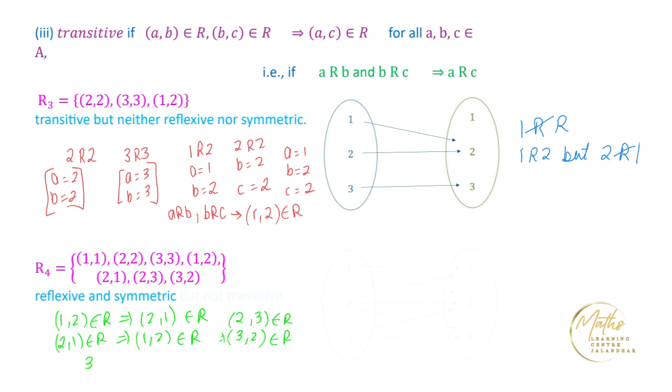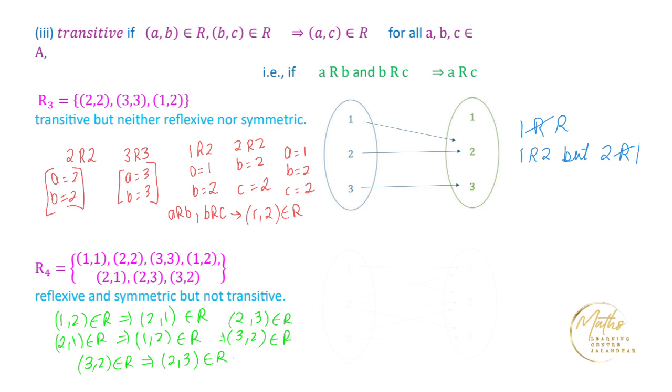Similarly, when (3, 2) belongs to R, this implies that (2, 3) belongs to R. So we obtain that this relation is symmetric. Now we are talking about the transitive case, and this relation we are talking about is not a transitive relation.